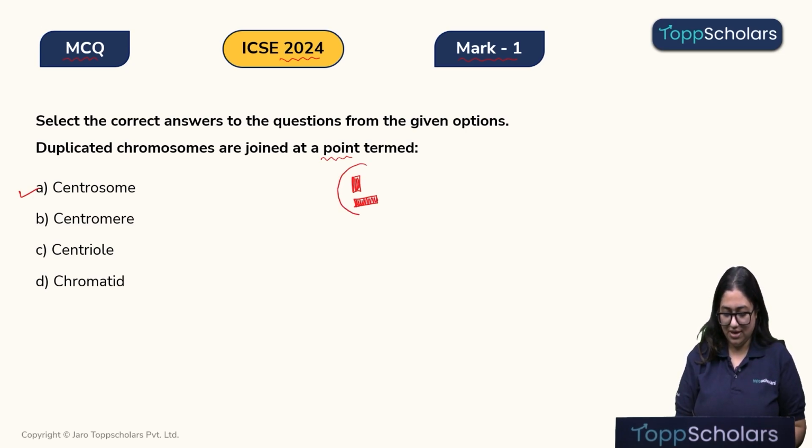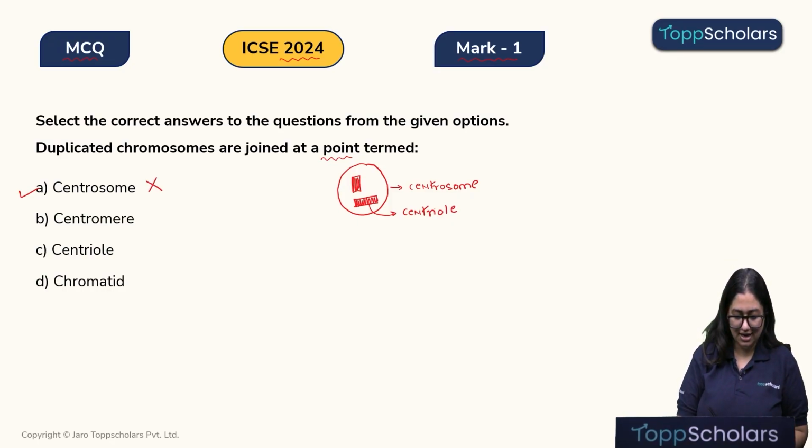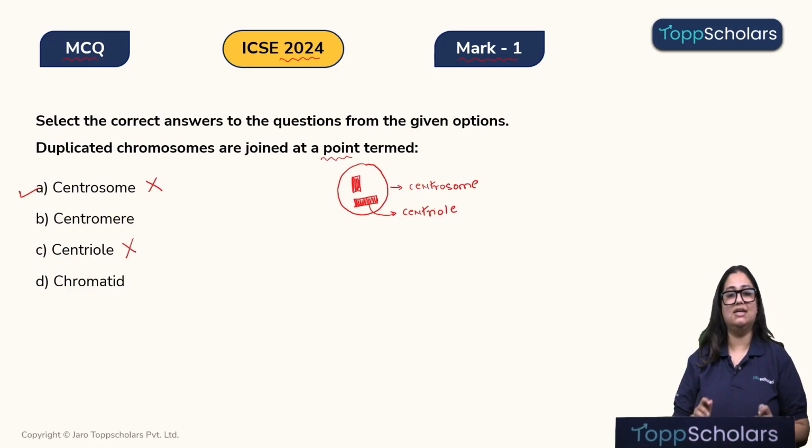This structure together is known as the centrosome. And this individual perpendicular structure is known as the centriole. So obviously these are the incorrect answers. So option A and option C are incorrect.